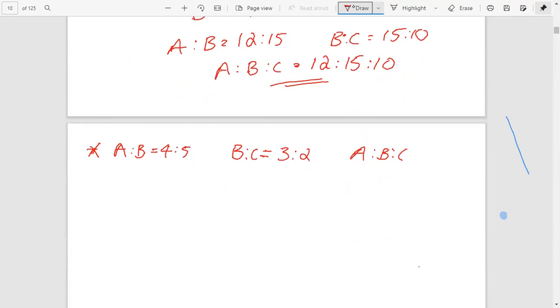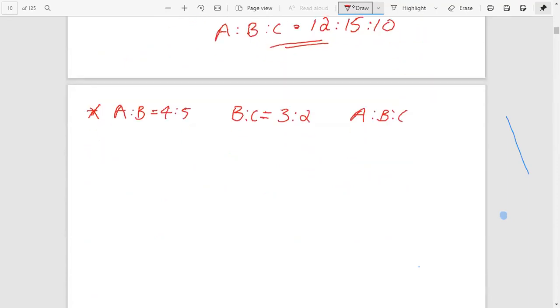We can give a simple method to find this. Okay, here a is to b equal to 4 is to 5 and b is to c equal to 3 is to 5. We have to find a is to b is to c. First write what are a, b, c. Then write the first ratio, where 4 belongs to a and 5 belongs to b. In the second one, b is 3, which is put under this 5. Next, c is given here.